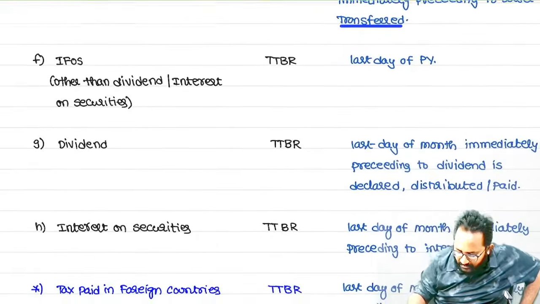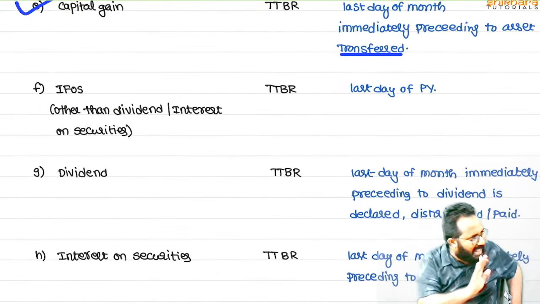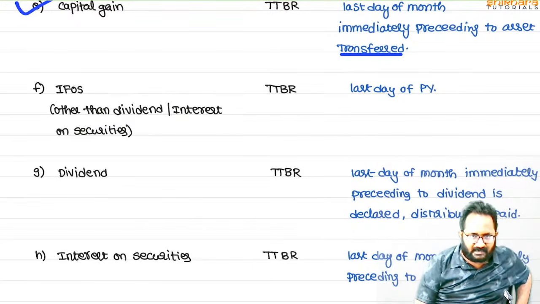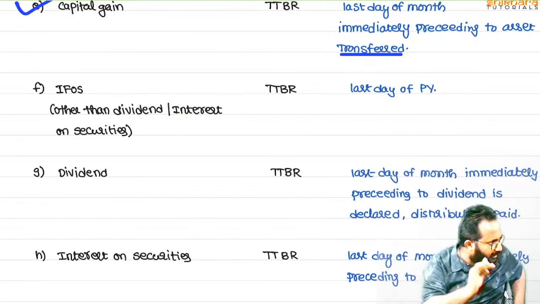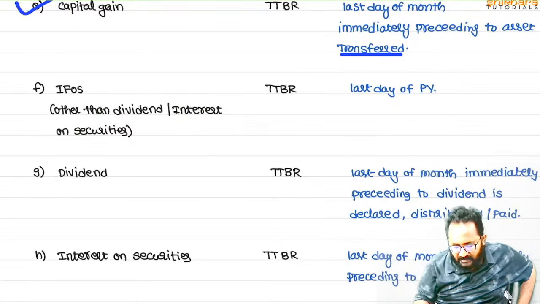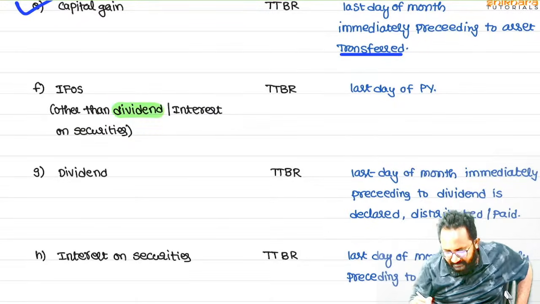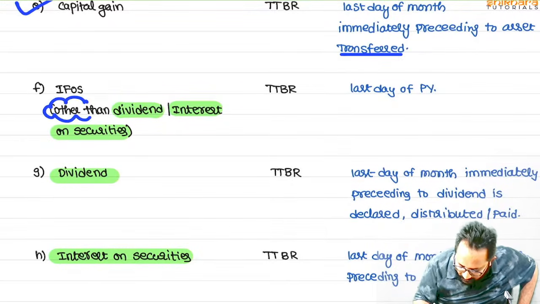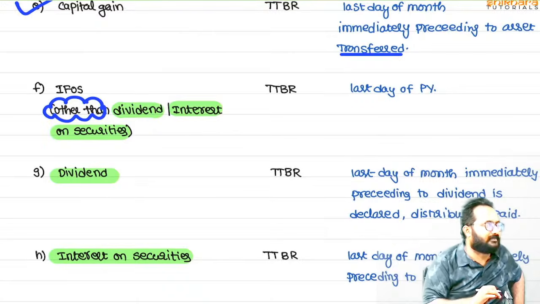Next, income from other sources. All the other incomes we have already converted using the rates we discussed above. But now which head is pending? Other sources. In other sources, dividend we will discuss separately, and interest on securities also we will discuss separately. So that's why now here we are covering any income other than these two.